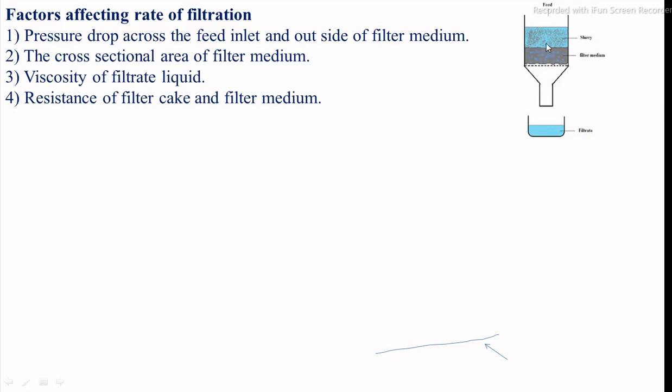If viscosity is high, it resists the filtration process. And the last one is the resistance of the filter cake and the filter media. That means the porosity of the filter media and the cake formation also resist the filtration process. These are the main factors which affect the rate of filtration.